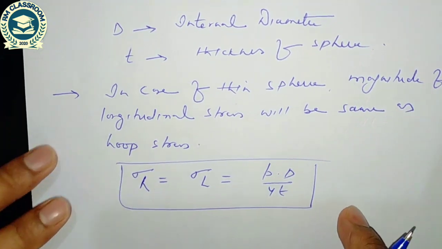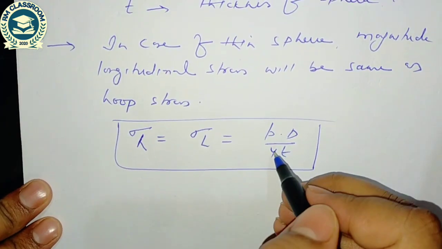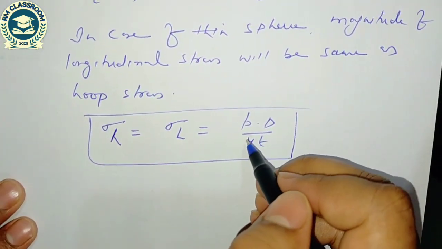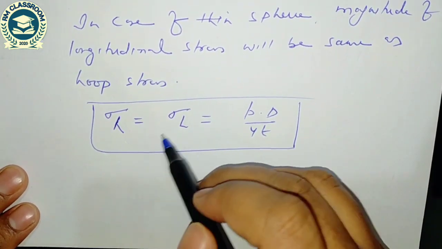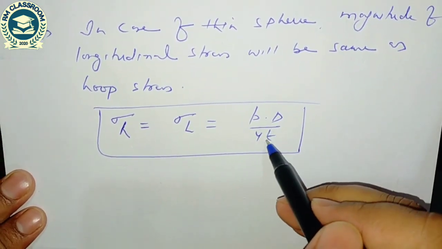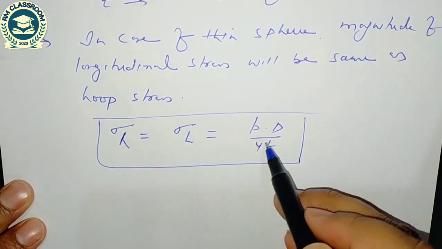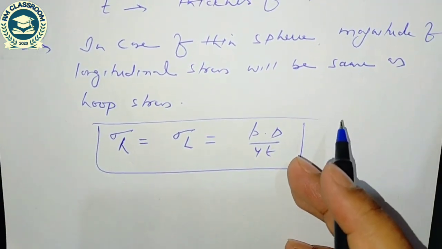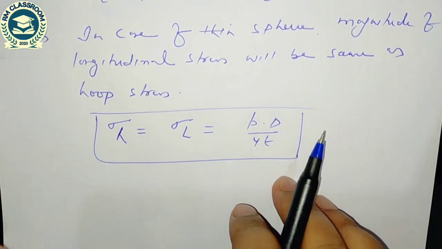That is different from what we studied in the thin cylinder, where the magnitude of longitudinal stress was PD by 4T, but the magnitude of hoop stress was PD by 2T. But in the thin sphere, it is reverse.